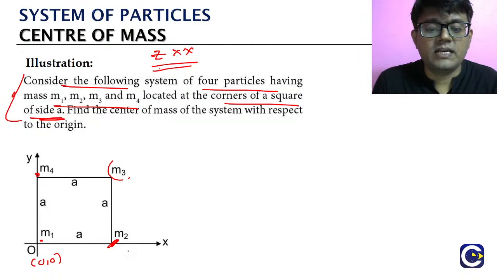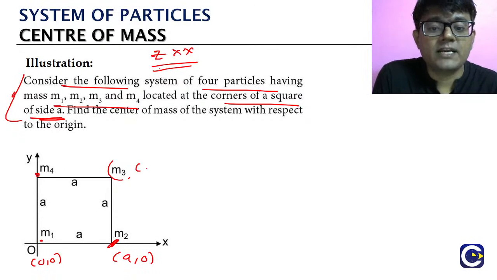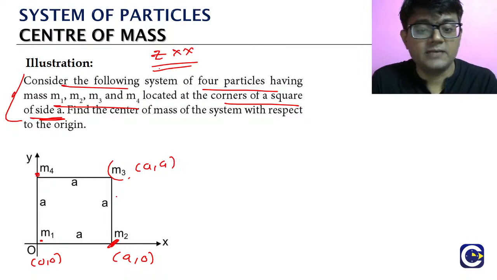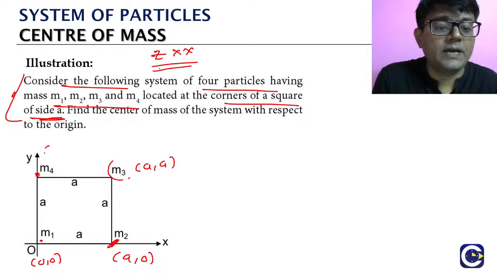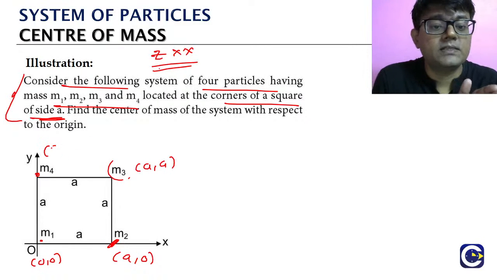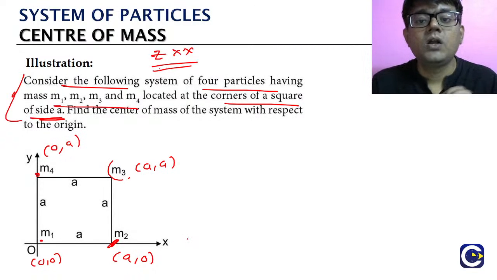A. So அதனால the x coordinate will be a, but y coordinate will be 0. Okay, m3 ஓட coordinates பாருங்க, it will be what? a comma a. x coordinate a, y coordinate அந்த மாதிரி a. m4 பாருங்க, on the y axis means x coordinate 0, y coordinate எவ்வளவு? a. ஓகேவா? So these are the coordinates of the respective masses.